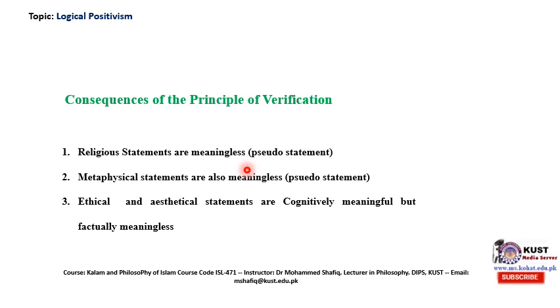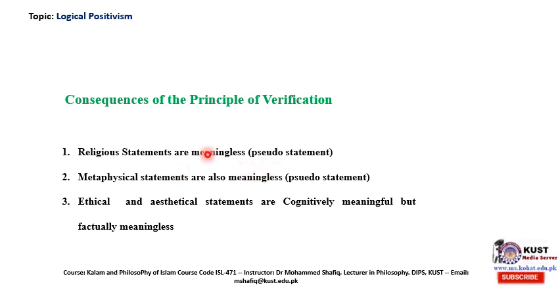Though this is a debated concept, later on, the famous philosopher G.E. Moore, in his famous work Principia Ethica, showed that religious statements, which is known as postmodernism. In that postmodernism of G.E. Moore, he restored the ancient position of religion and ethics. So for Moore, some of the statements are cognitively meaningful and some of the statements are factually meaningful.